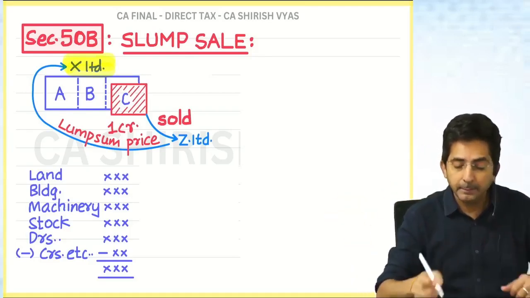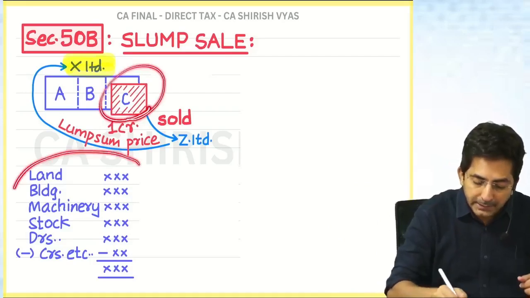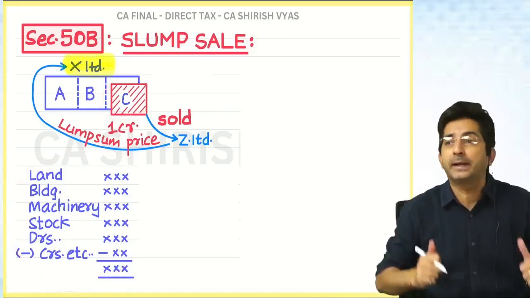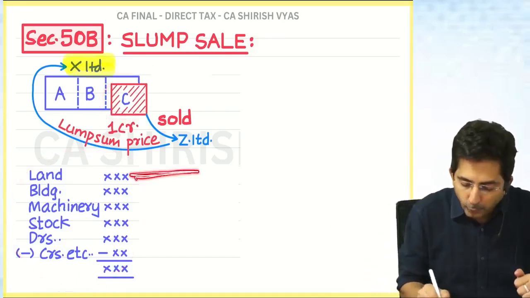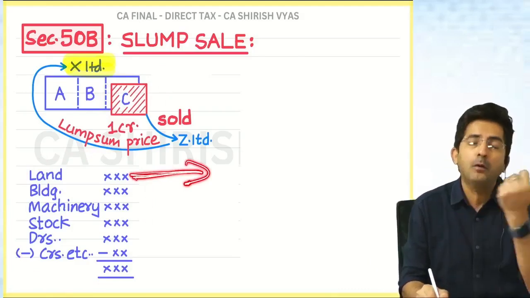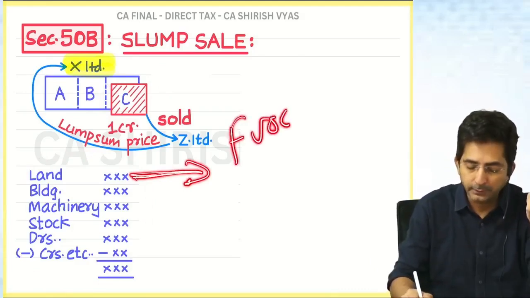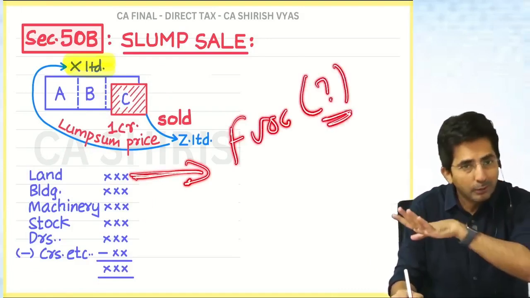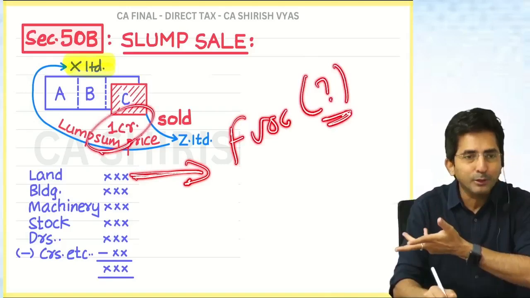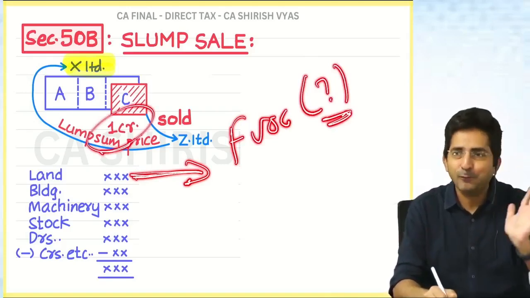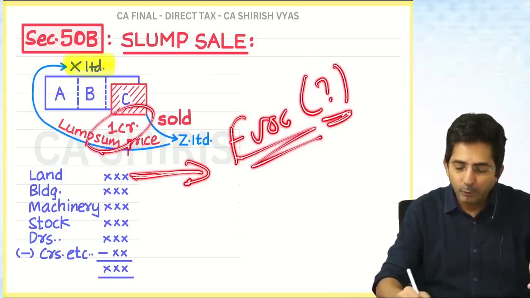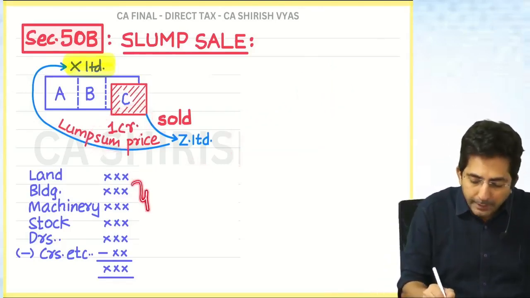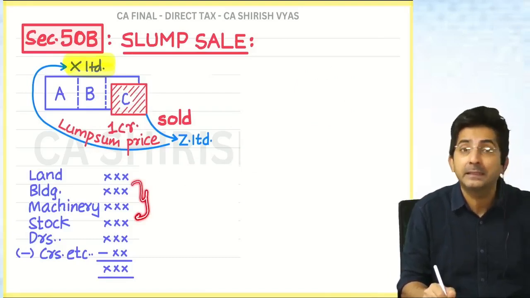Like see, imagine in my division C, these are the assets, and we want to calculate capital gains asset wise. So tell me, if you want to calculate capital gains for land, how will you calculate? You will take the FEOC. So what will be the FEOC? Question mark. Will you take 1 crore? 1 crore is for the whole business. It's not for land. So if I don't know the FEOC, I will be stuck. Then building and machinery are depreciable assets.